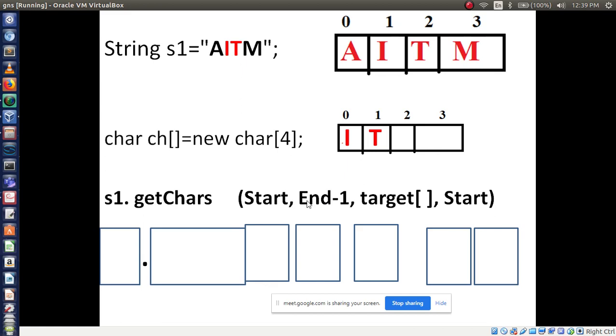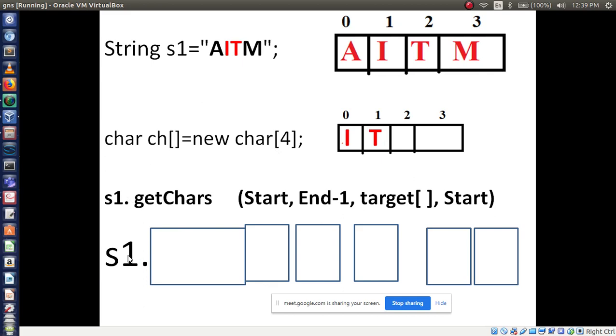You have to mention the numbers for the first letter you want to display and the last letter. Then the target means where it will store, that is I and T, in the second array. After storing, from where will it start? From 0, like this.